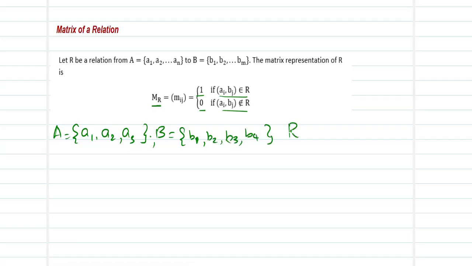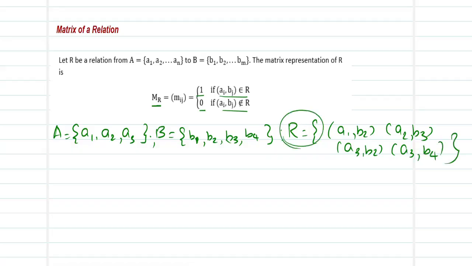Let R be the relation which has been defined from A to B as A1, B2, A2, B3, A3, B2, and A3, B4. Now, let us form the matrix of this relation R.